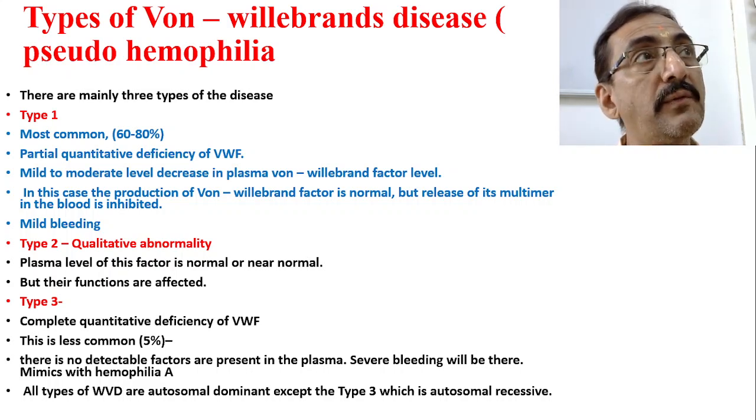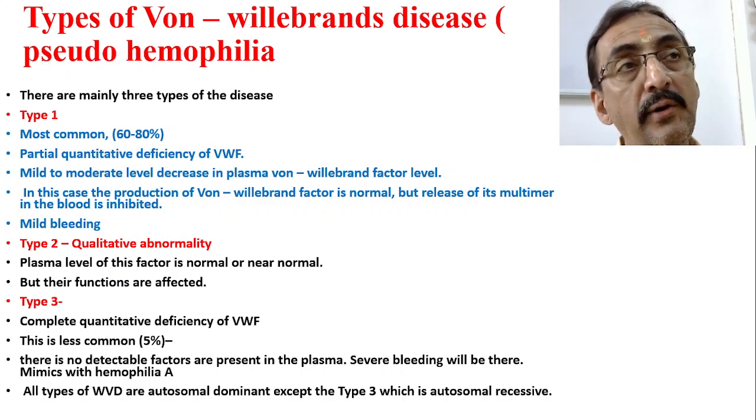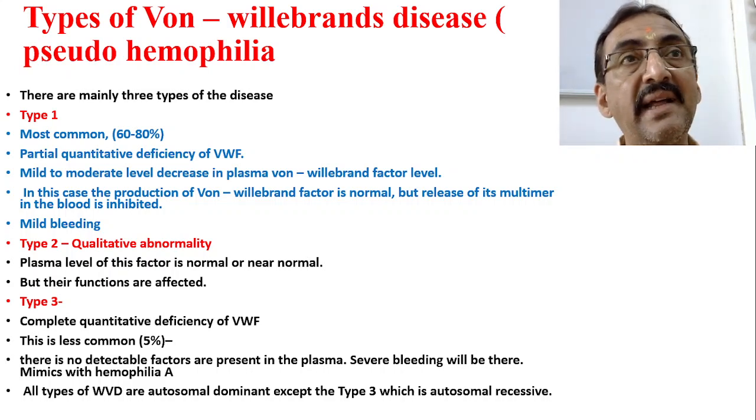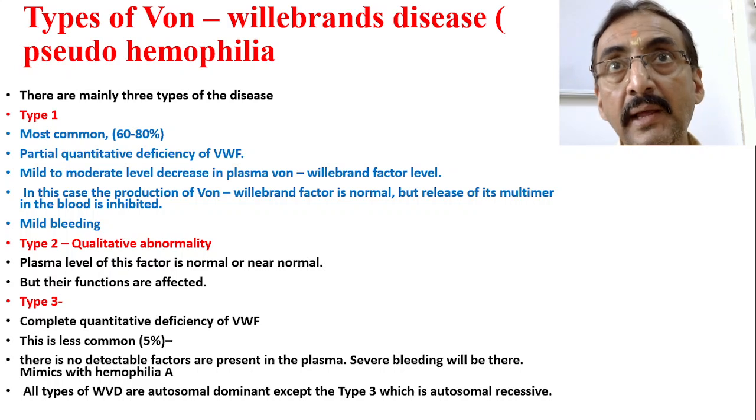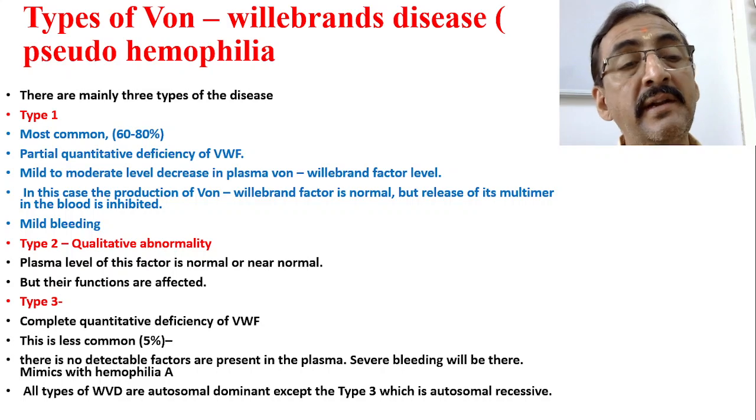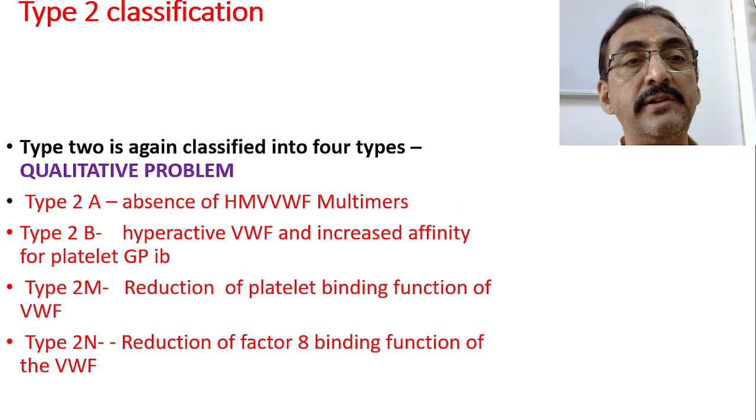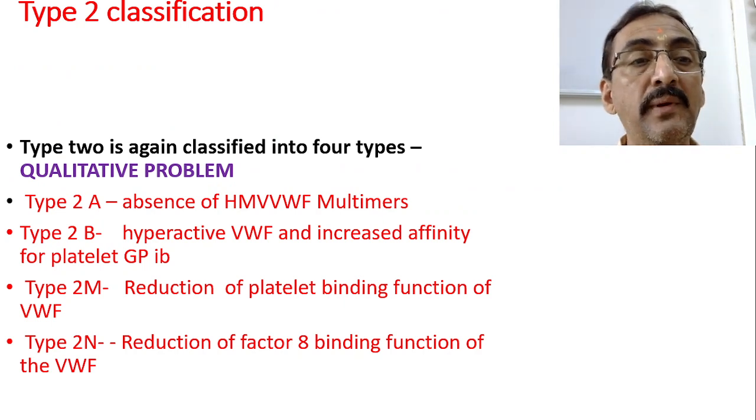All the types of von Willebrand disease are basically autosomal dominant, except type 3. Type 3 is autosomal recessive. The one which mimics hemophilia, that is type 3, is autosomal recessive, and the rest of the two are autosomal dominant.